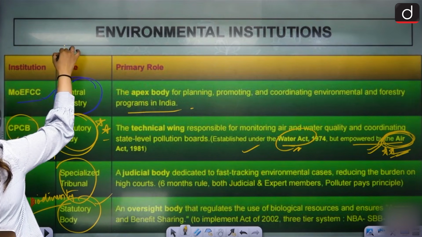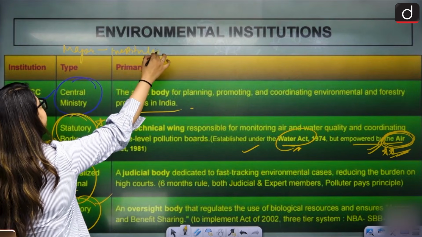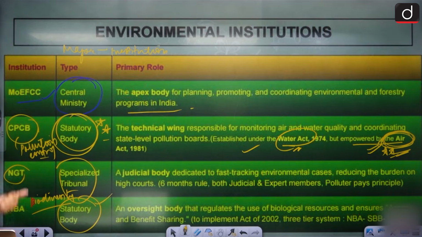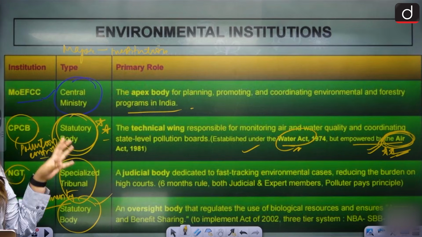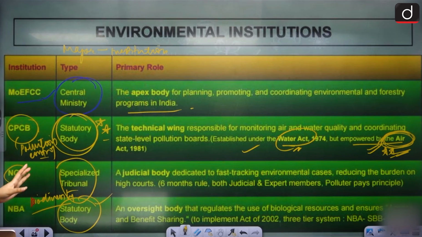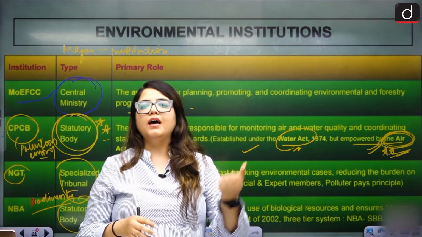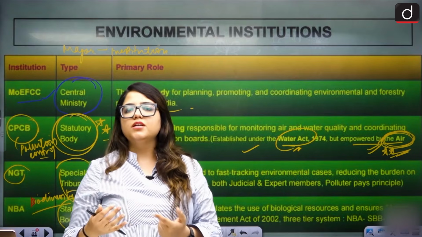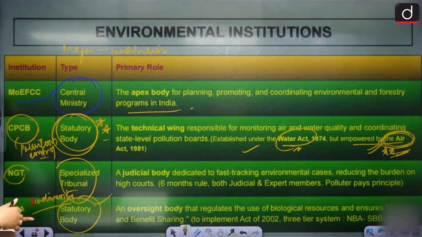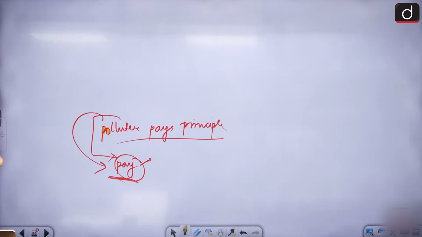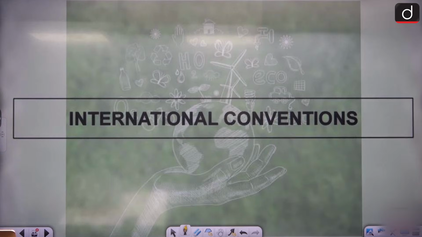These are the major environmental institutions working in India at the moment, apart from the ones established by agreements like the Paris Climate Agreement and Kyoto. We'll do that later. This is just the governmental part, based on the legislations that we have. We have the ministry, the NGT, the advisory bodies, the CPCB, all these bodies. So these are the environmental institutions that we have.